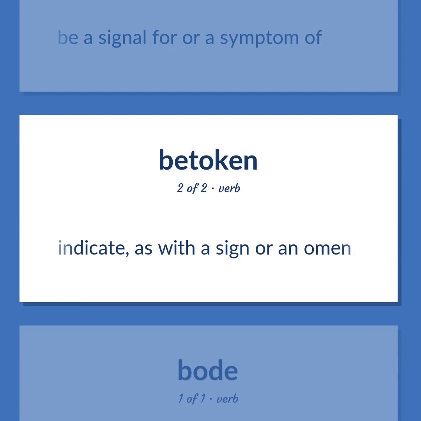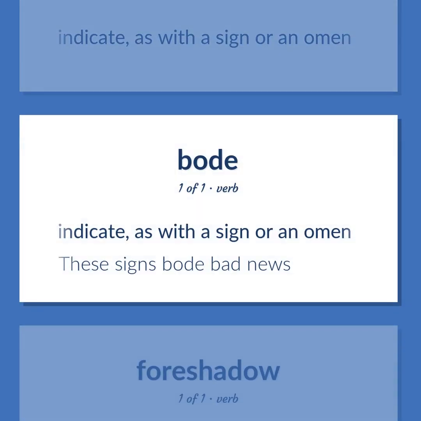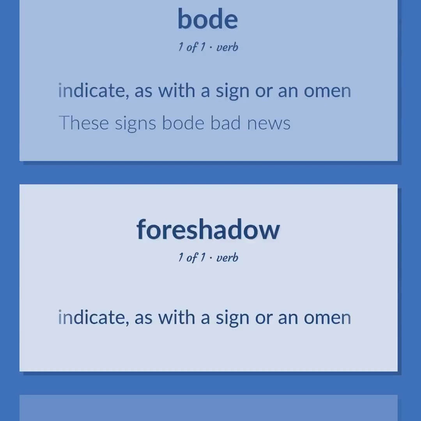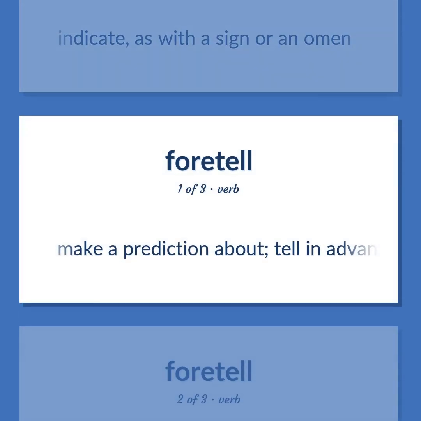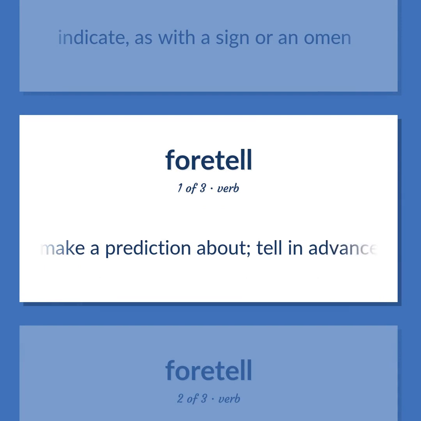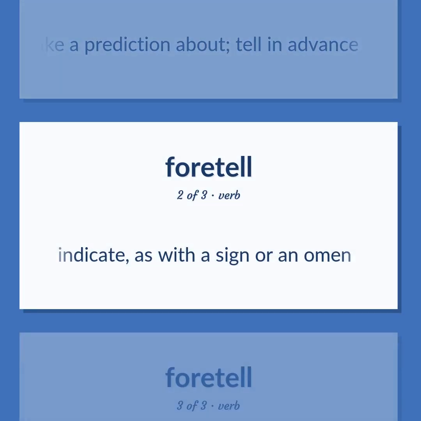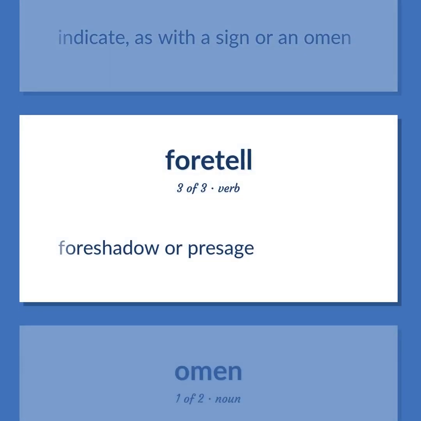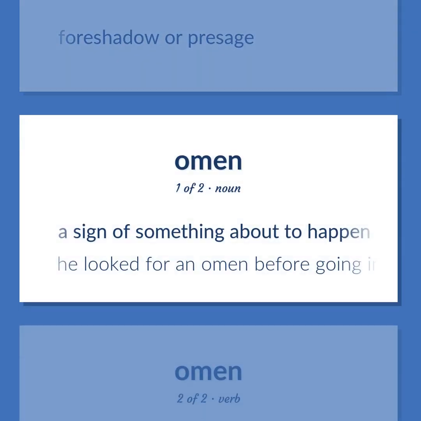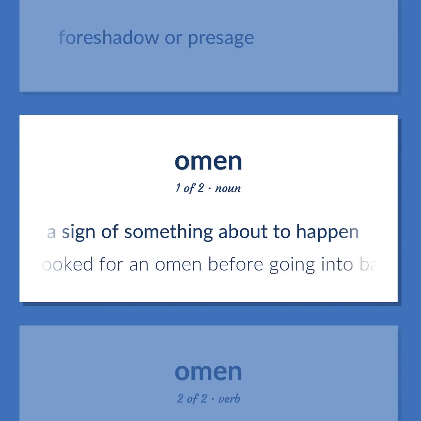Indicate, as with a sign or an omen. These signs bode bad news. Indicate, as with a sign or an omen. Make a prediction about. Tell in advance. Indicate, as with a sign or an omen. Foreshadow or presage. A sign of something about to happen. He looked for an omen before going into battle.